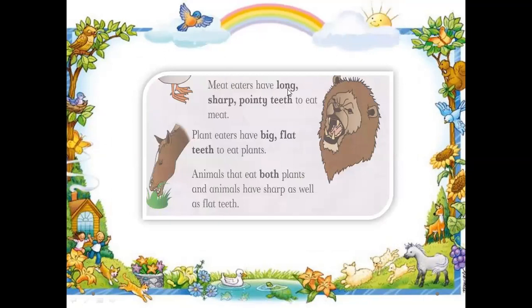Meat eaters have long, sharp, pointy teeth. Plant eaters have big, flat teeth to eat plants. Animals that eat both plants and animals have sharp as well as flat teeth. We have already discussed this, that meat eaters have long and sharp teeth. Plant eaters have big and flat teeth, while omnivore animals that eat both plants and animals have both teeth.